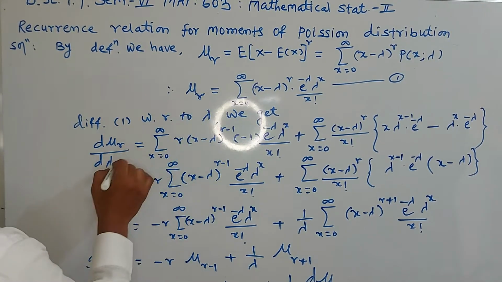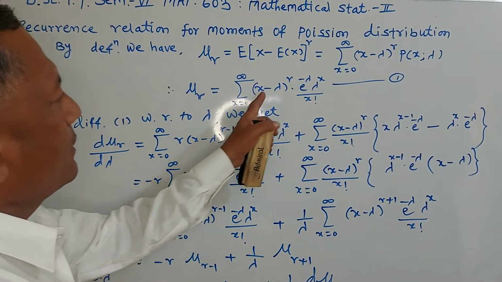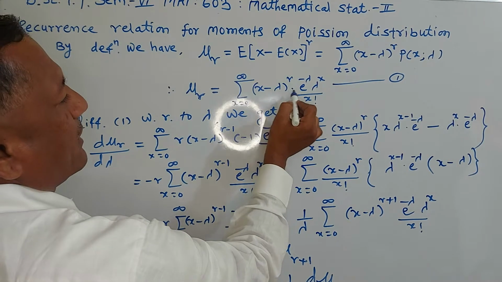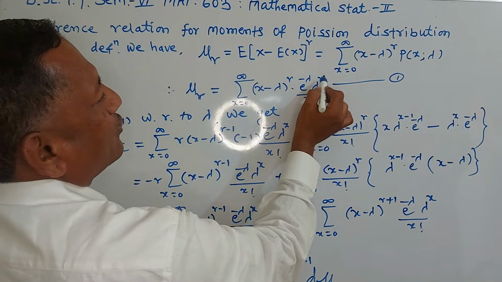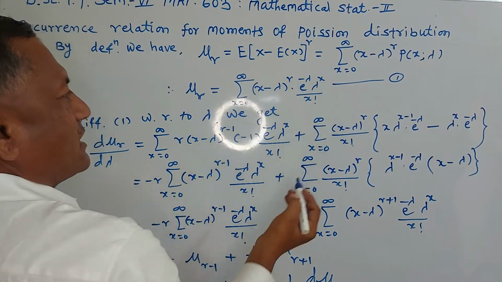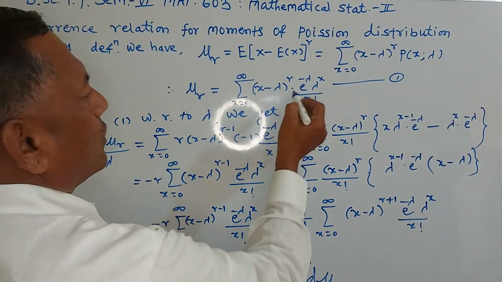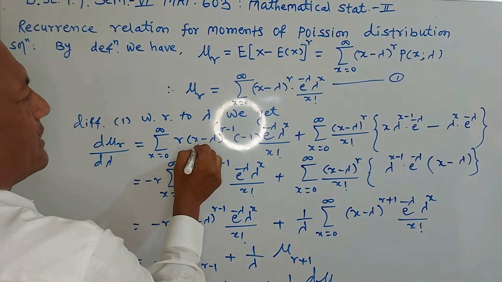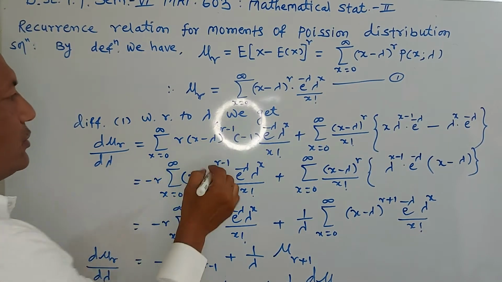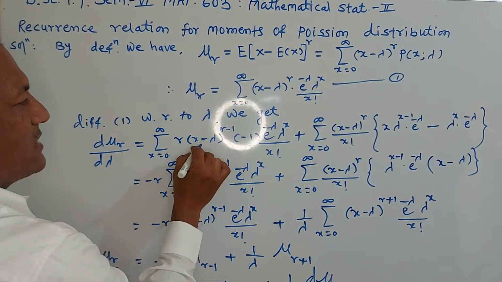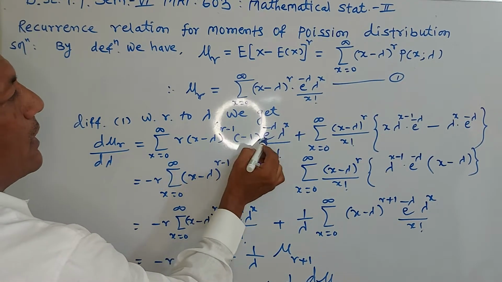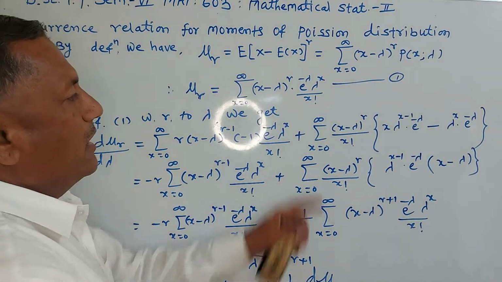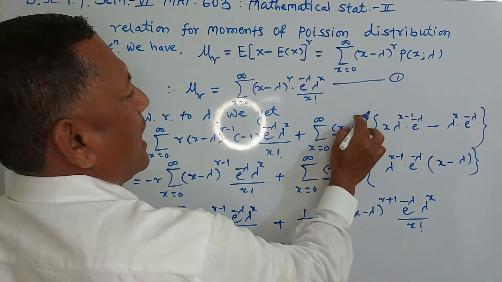Derivative of mu r with respect to lambda is equal to, here you apply the product rule. So (x minus lambda) raised to r is one function, and e raised to minus lambda, lambda raised to x upon factorial x is free from lambda. So the derivative of (x minus lambda) raised to r is r into (x minus lambda) raised to r minus 1, into the derivative of x minus lambda with respect to lambda, which means 0 minus 1, that is minus 1, into e raised to minus lambda, lambda raised to x upon factorial x as it is, plus, by using the product rule, (x minus lambda) raised to r as it is